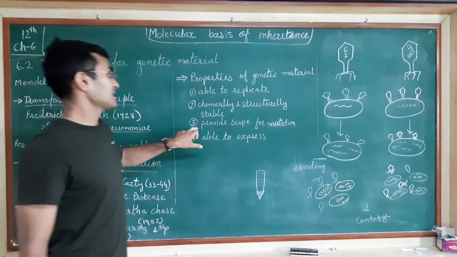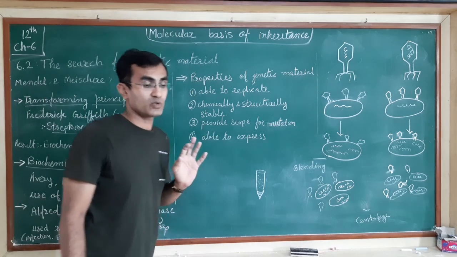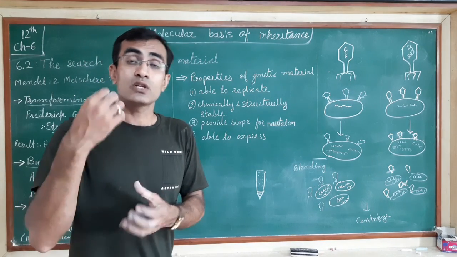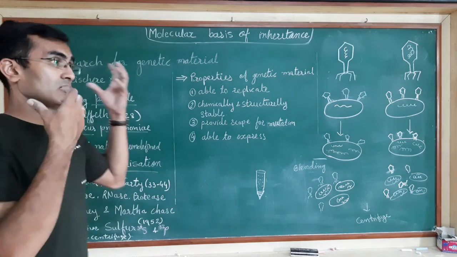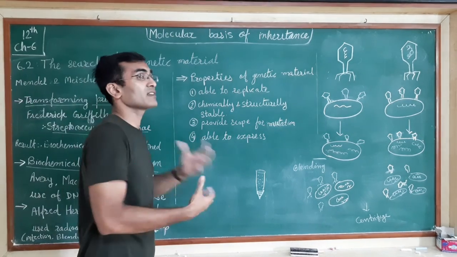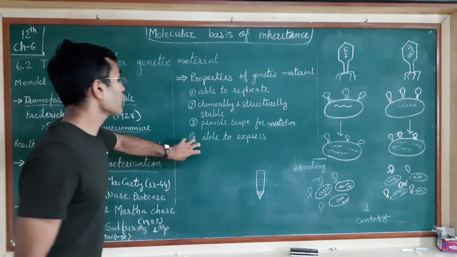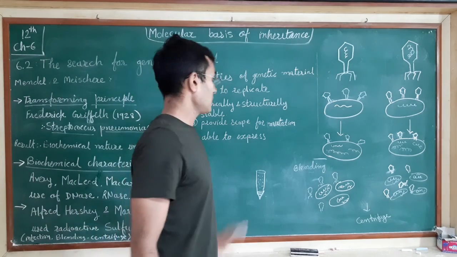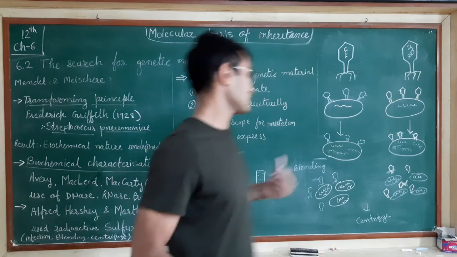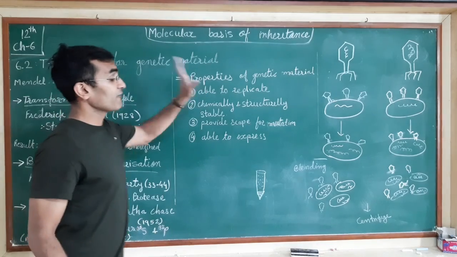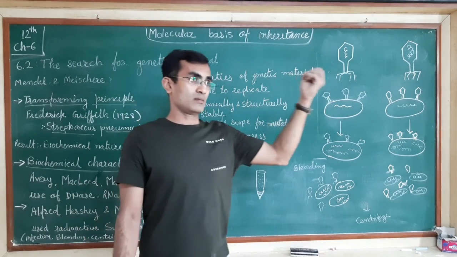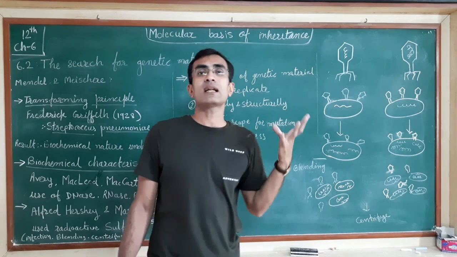Third characteristic: it should provide the scope for mutation. It should provide the scope of mutation to create certain variation, and due to variation only, new species can arise and still exist because they have made certain changes in themselves. Fourth, it must be able to express, meaning to show the trait it was made for. That is called expression.